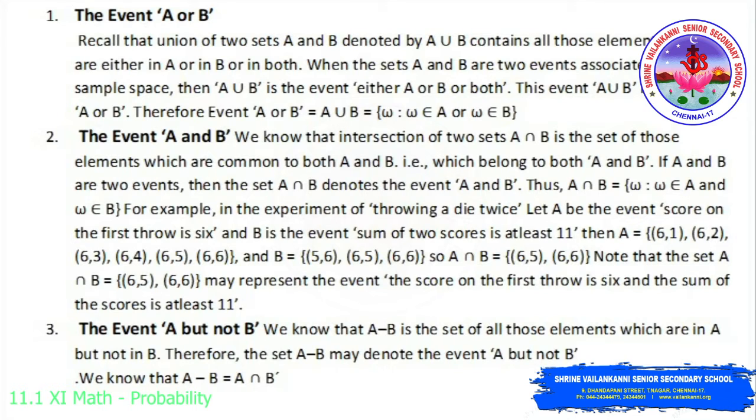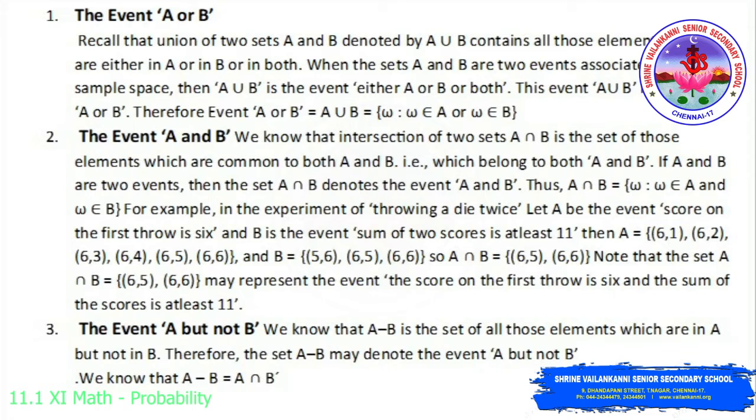For example, in the experiment of throwing a die twice, let A be the event, score on the first throw is 6, and B be the event, sum of the two scores is at least 11. Then A is {61, 62, ..., 66} and B is {56, 65, 66}. So A intersection B is the common elements between A and B, which are 65 and 66. The set A intersection B, which is {65, 66}, may represent the event, the score on the first throw is 6 and the sum of the scores is at least 11.